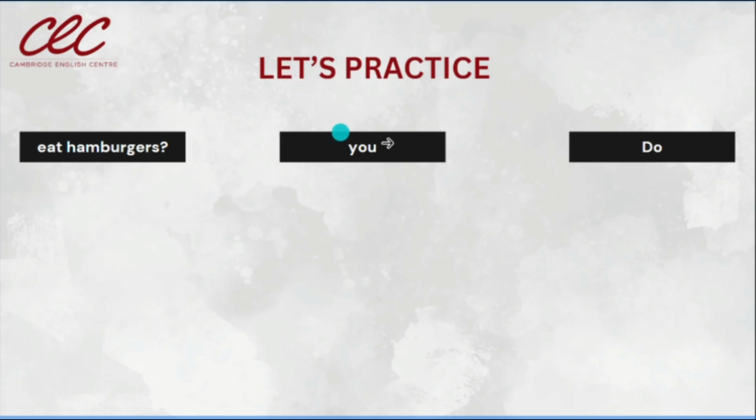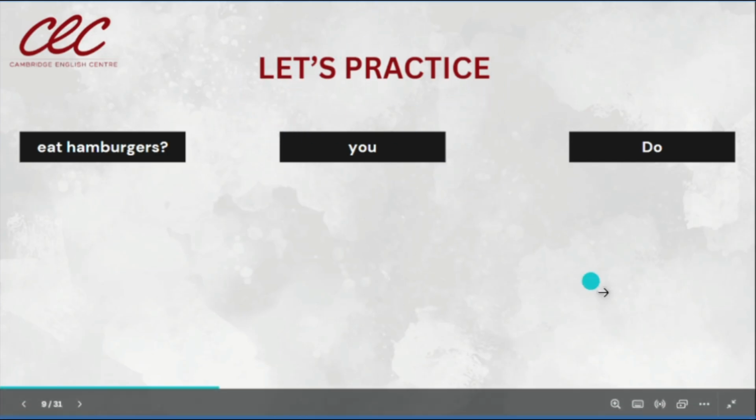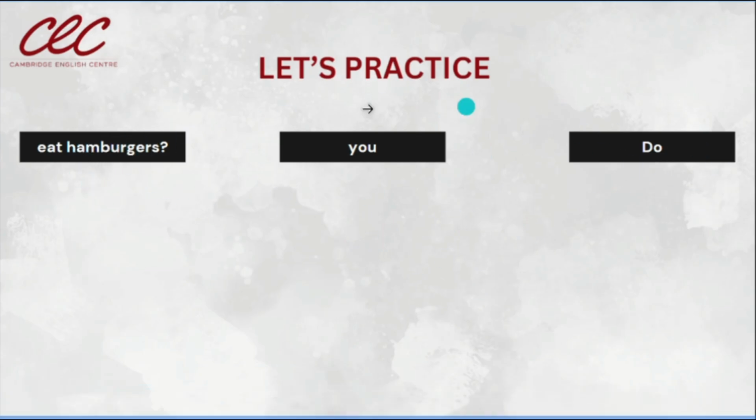We are going to practice a little bit. Think of the answers just for 30 seconds, and then I'm going to show you the correct answer. You have to move them in the correct place. In this case, we have a question. We have a question mark, so we need to make a question.